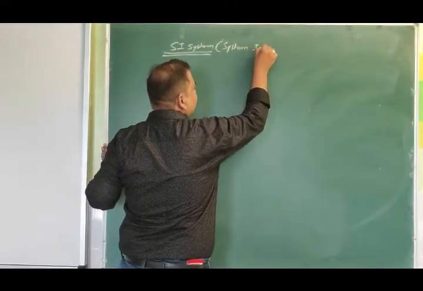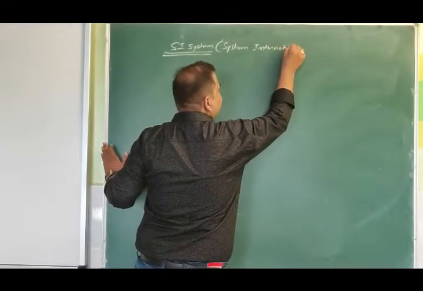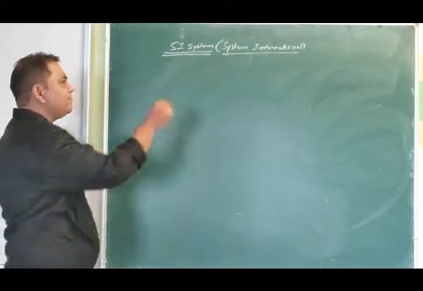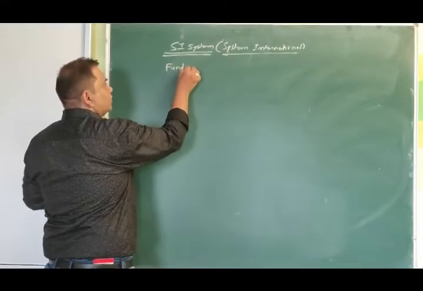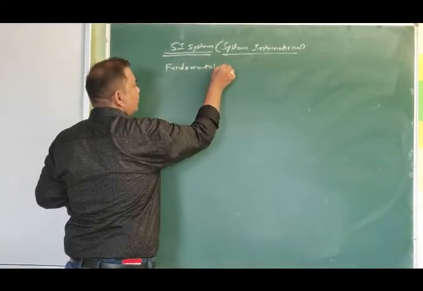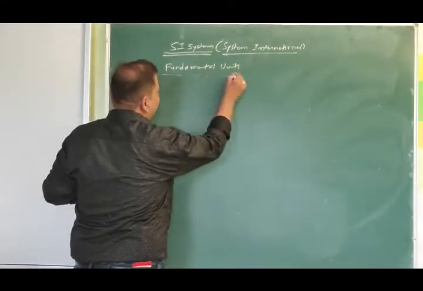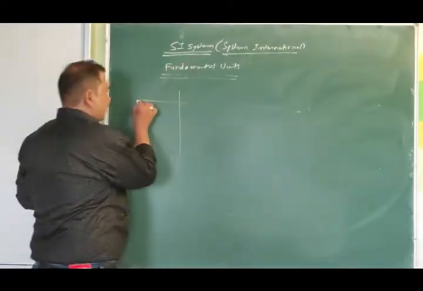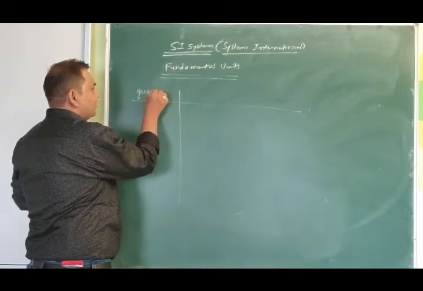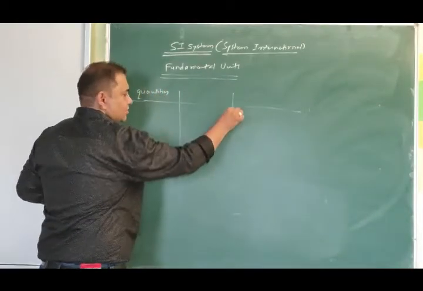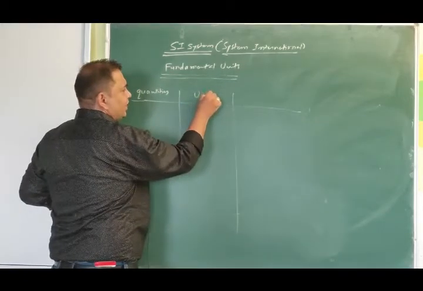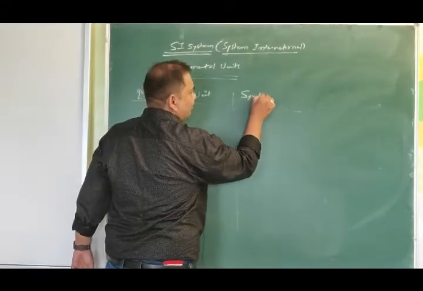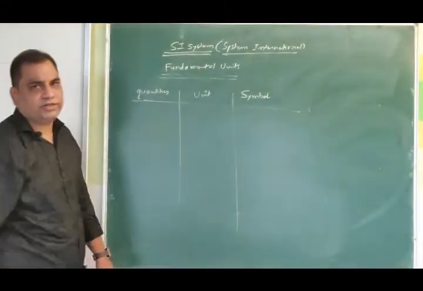This is System International. Now in the SI system we have a set of 7 fundamental units, where we have various quantities. There is a predefined unit for each quantity and we have a definite symbol for each unit.